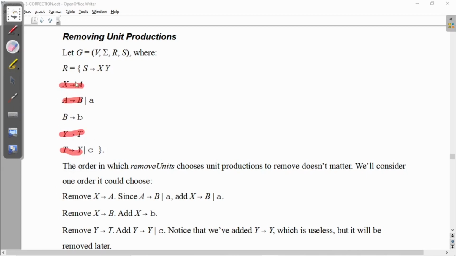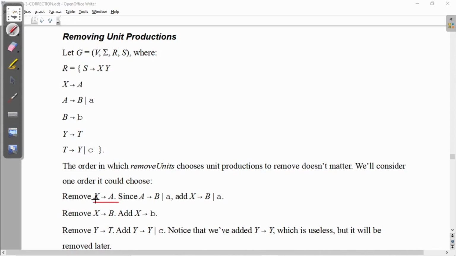Okay, so I hope you have understood how to identify the unit productions. Next, once after identifying, first I will try to remove X gives A. If I remove this, the meaning of what it was giving earlier should not change. That's why I have to make a modification.